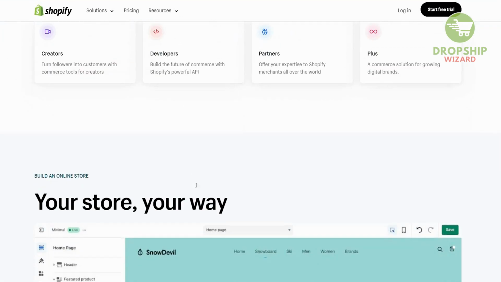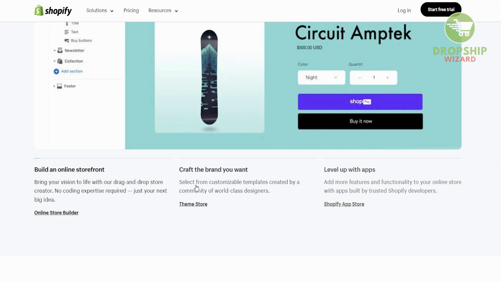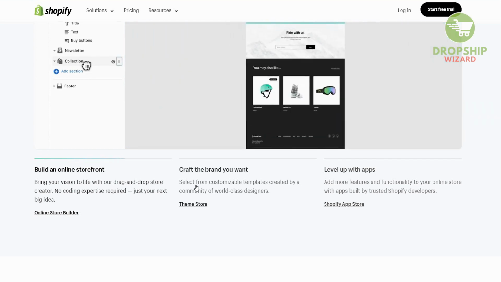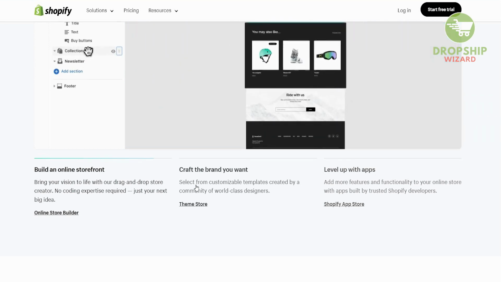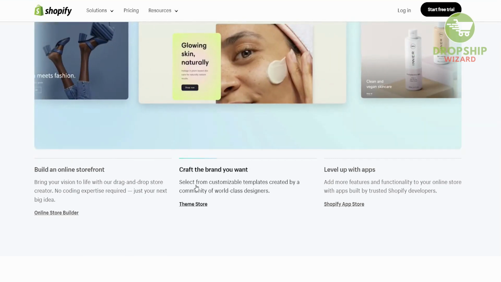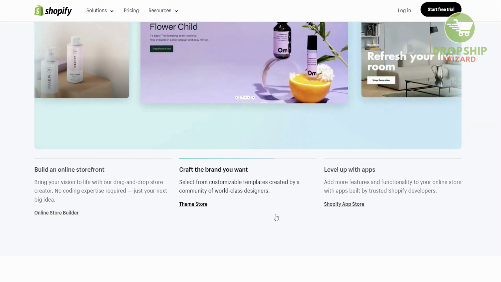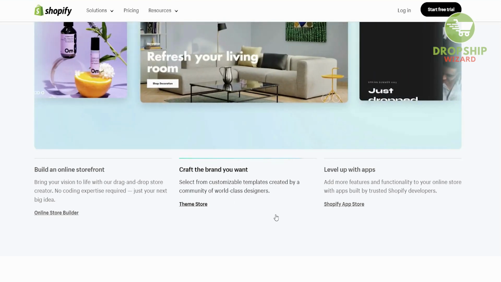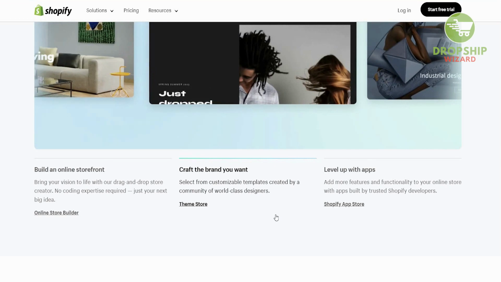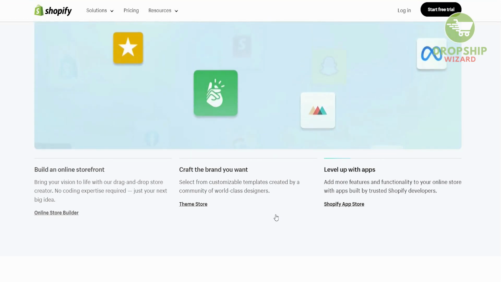And one of the major reasons why I always recommend individuals to start using Shopify is because you can bring your vision to life with simple drag and drop store creators, and there's no coding expertise required at all. You just need your idea and you're good to go. You don't need a front-end developer, a back-end developer, or UI/UX individuals, and you can select from customizable templates created by a community of world-class designers. You can even add more features and functionalities to your online store with apps built by trusted Shopify developers.